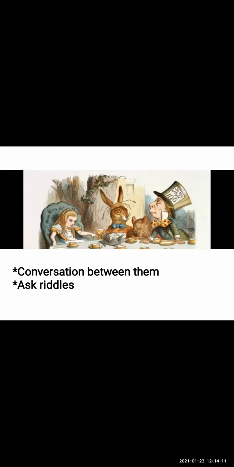"Have some wine," the March Hare said in a very encouraging tone. The March Hare offered Alice some wine. Alice looked all around the table, but there was no tea. She looked everywhere, but there was none. Alice said, "I remark that there isn't any wine on the table." The March Hare replied, "You're right, there isn't any wine on the table."